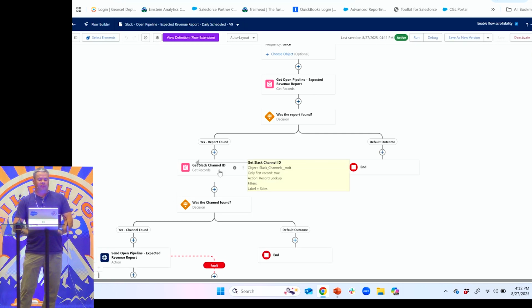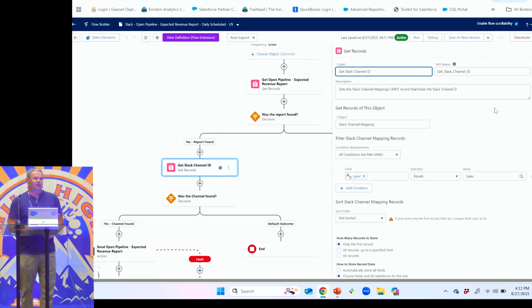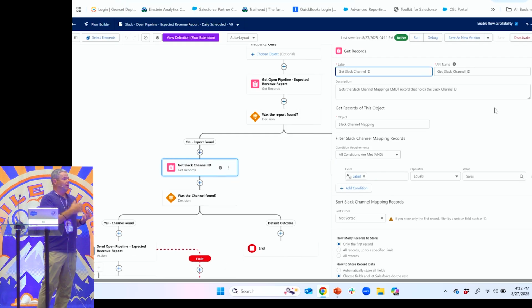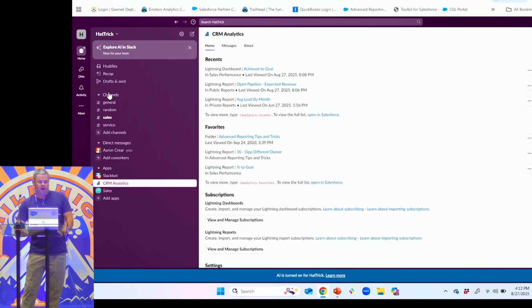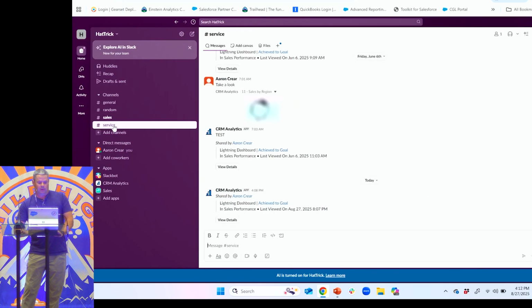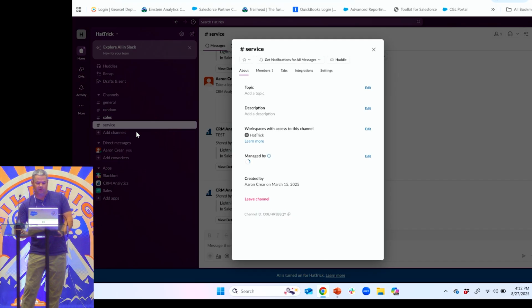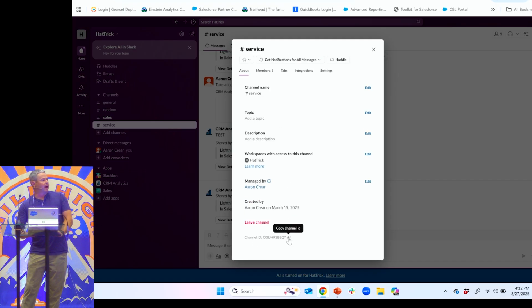Then we're getting our Slack channel ID. So we're sending this report to the sales channel. I need to get the ID to tell it where to send it. So when we're configuring this, how do I get that? So first thing is, from the channel, when I hit view channel details, I can copy the ID right down here. So that's what I need.